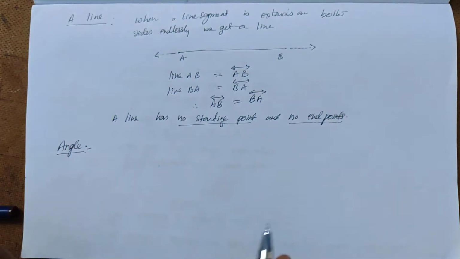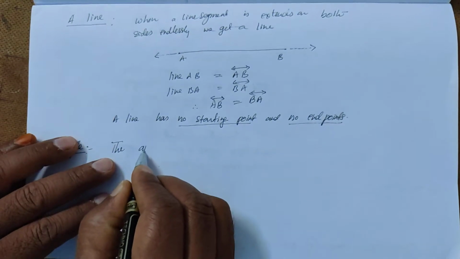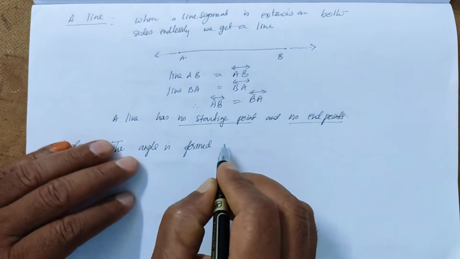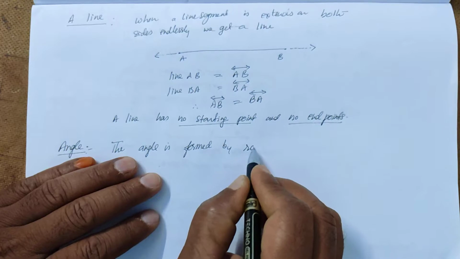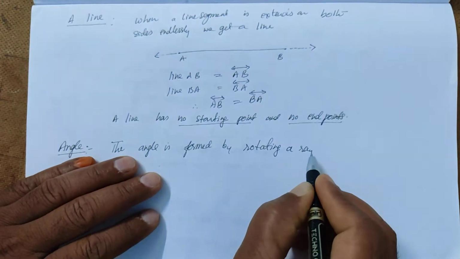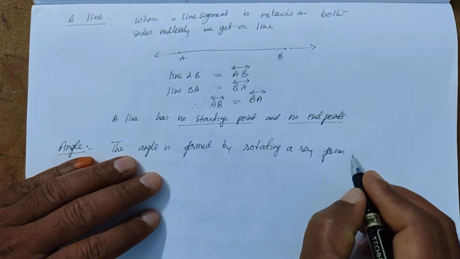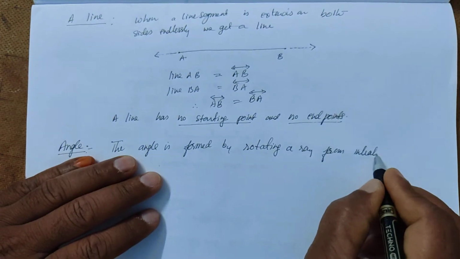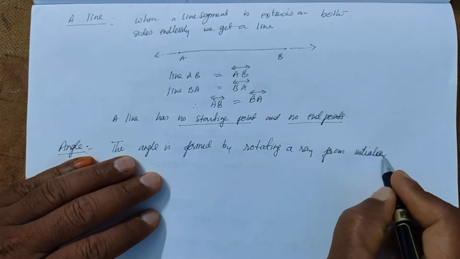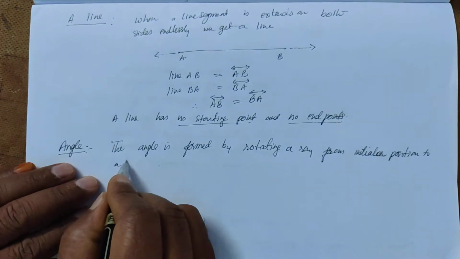So therefore the angle is formed by rotating a ray from initial position to a final position.